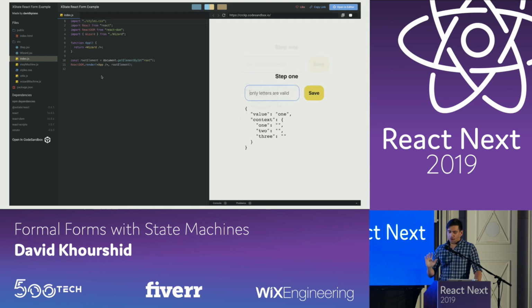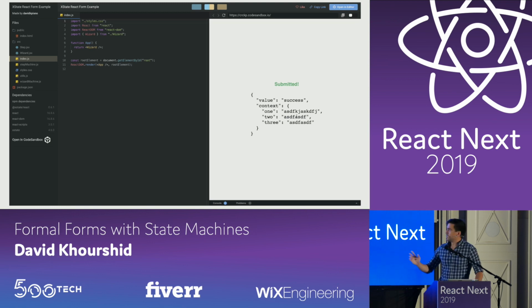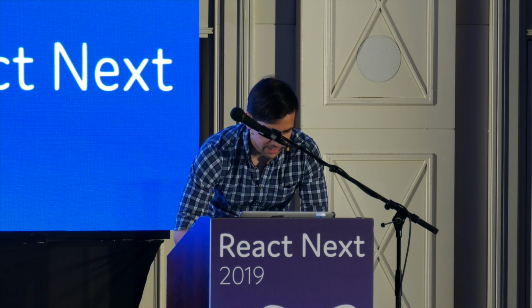So overall, here's a final example of what this validation machine looks like. Let's say I type something here. It will asynchronously validate, and let's say I accidentally make something invalid because I have a number. I could add it again and do that, and then it's loading, submitted, success. So you might be thinking, okay, that's cool, but I could already do this in Redux or MobX or something like that.